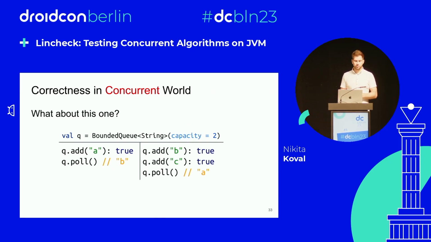Okay. A couple more examples. This one, with more operations now. Here we add A successfully in the first thread. Then we poll B. And in the second thread, we add B, add C, followed by polling A. Can we find a sequential history that explains these results?